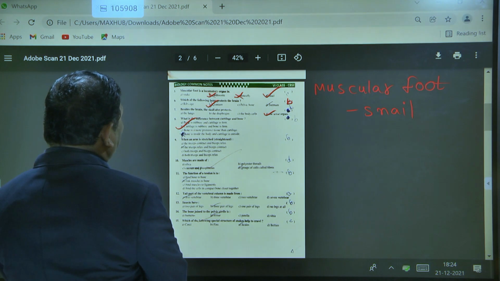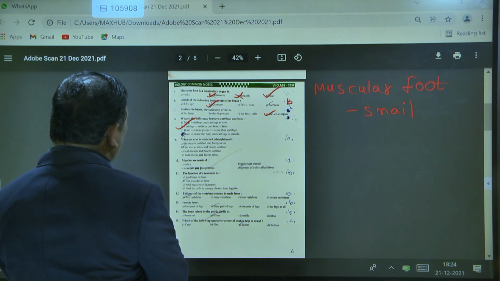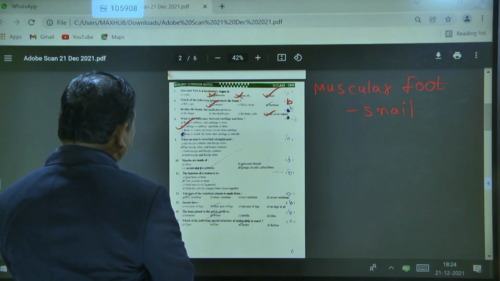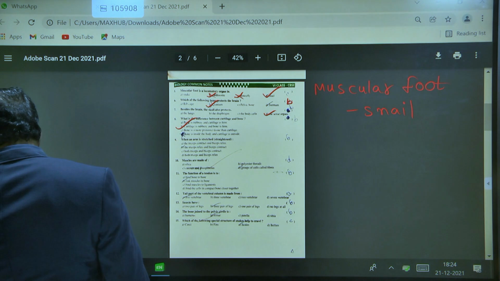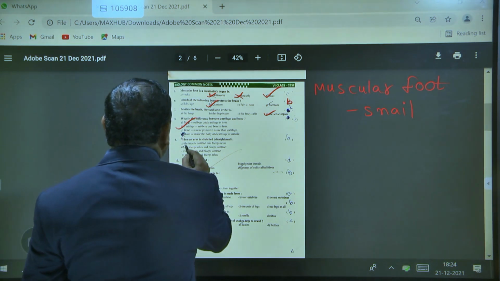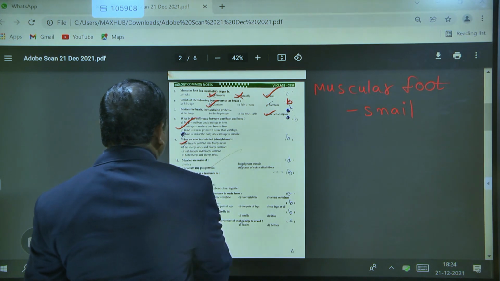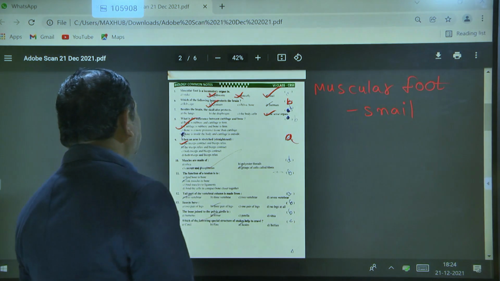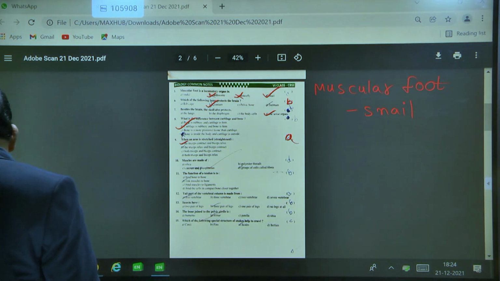Or the triceps relax and the biceps contract. Or both the triceps and biceps contract. Or both the triceps and biceps relax. So the answer is that the triceps contract and the biceps is relaxed.